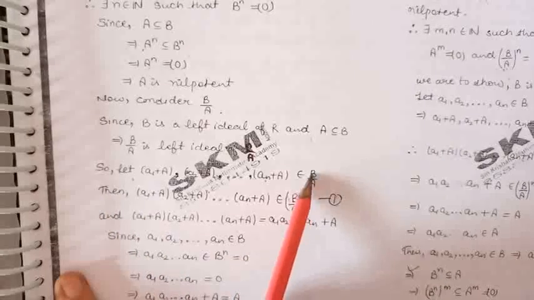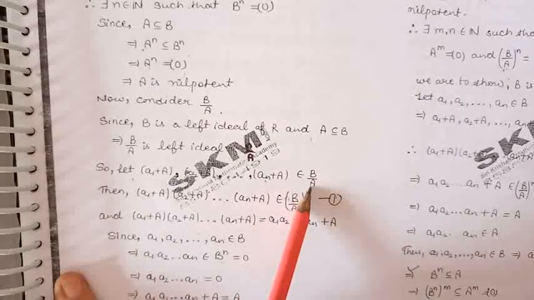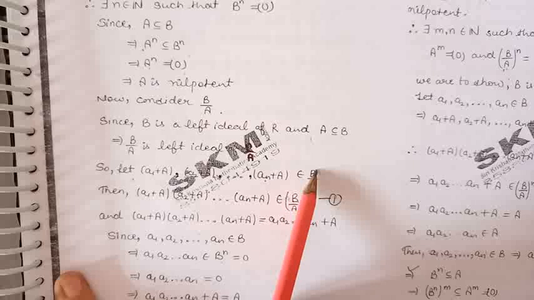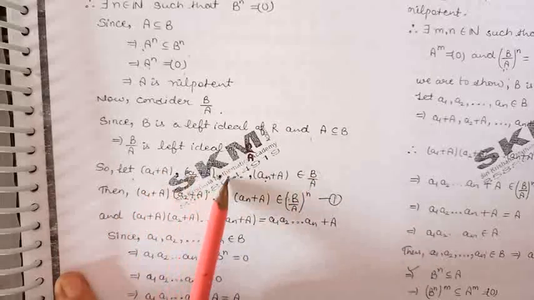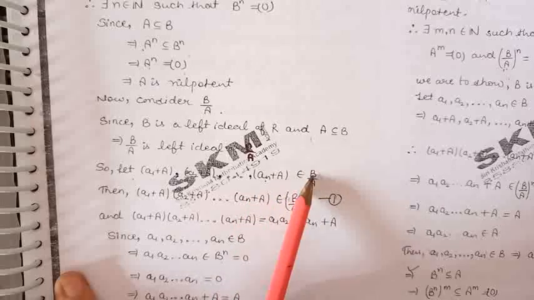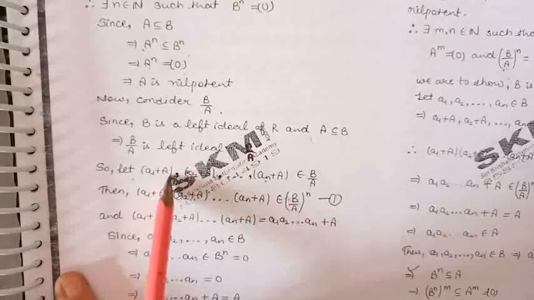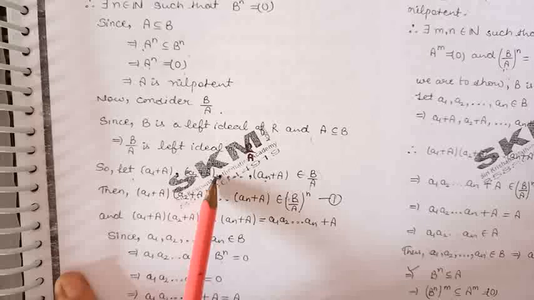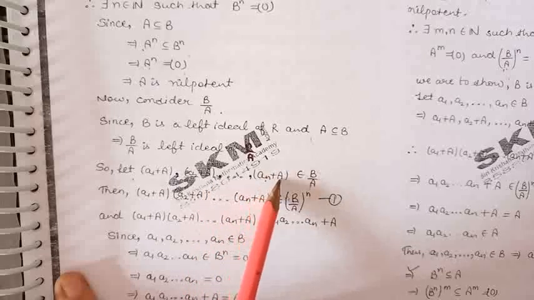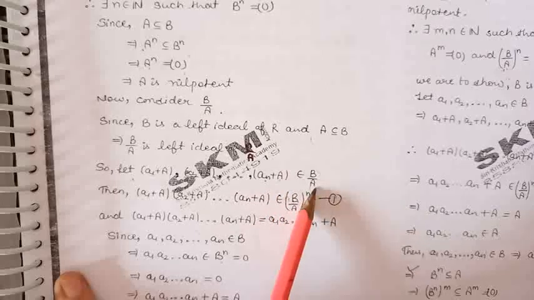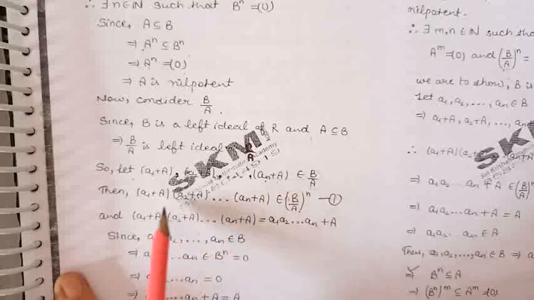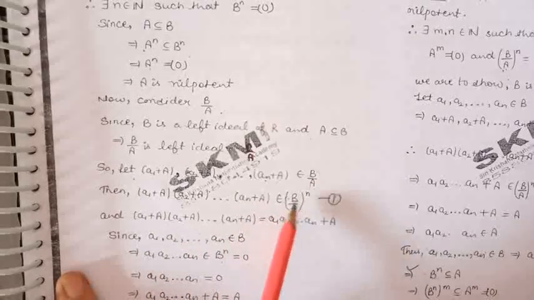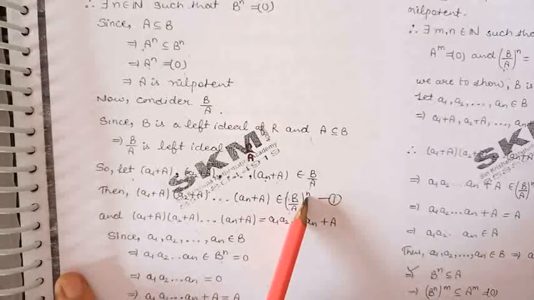The elements of B/A will be of the form b plus A, with b from B. So let us take elements a1, a2, a3 up to an from B. Then a1 plus A, a2 plus A, a3 plus A up to an plus A are the elements of B/A. Now their product will belong to (B/A) raised to the power n.